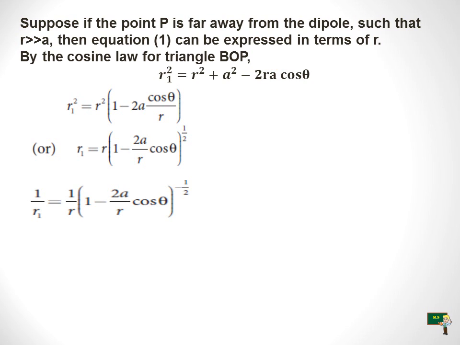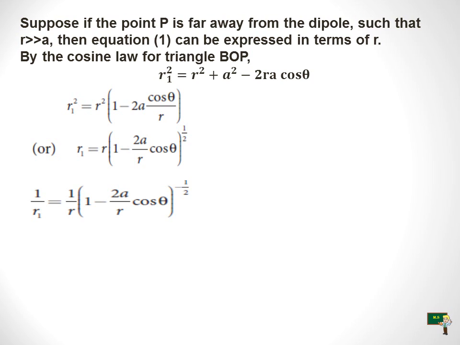Then if you take the square out on the left hand side, you have to take the same on the right hand side also. So instead of r1 square we put r1, which is equal to r times the bracket raised to the power 1 by 2. Instead of making a square root, we put 1 by 2 here. You understand?